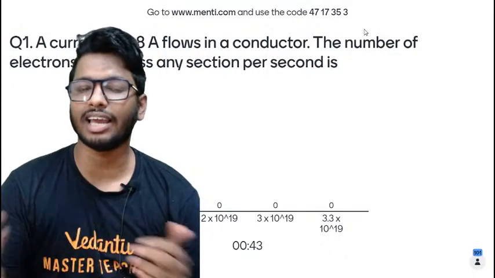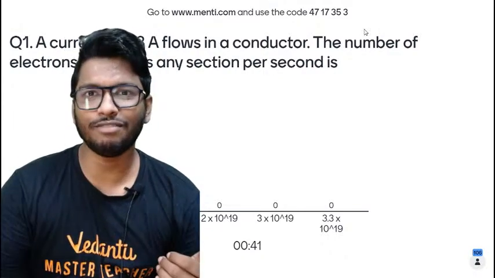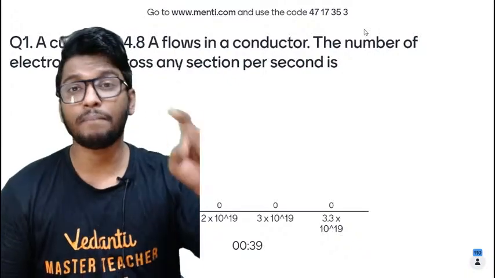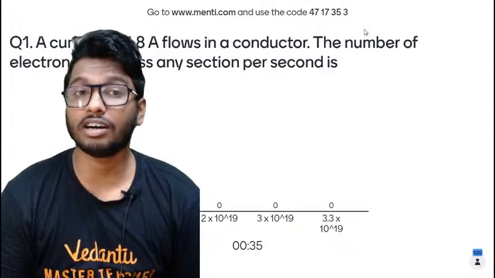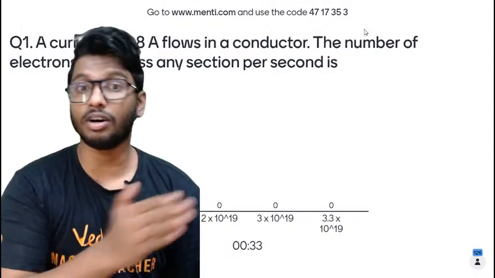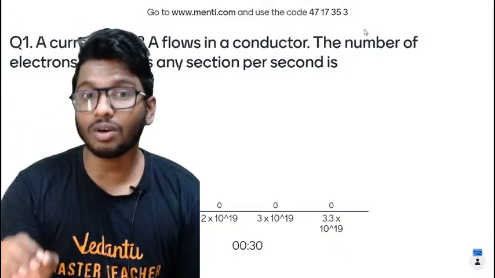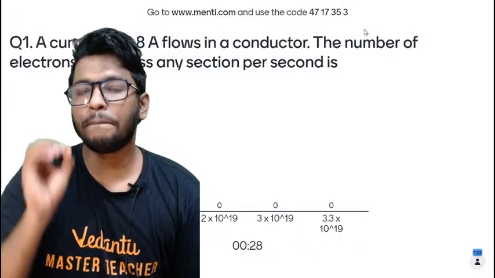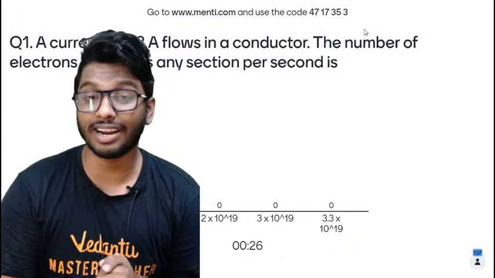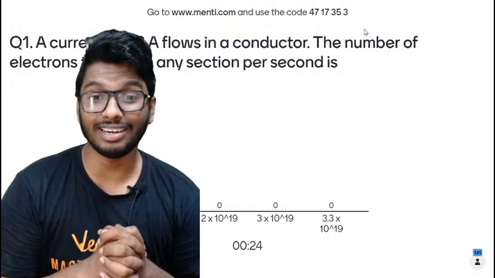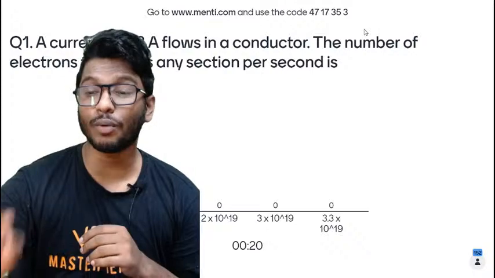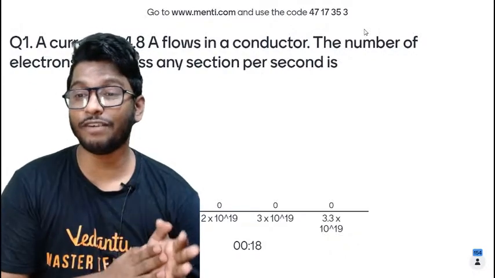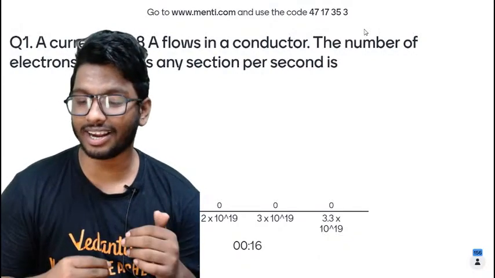Now, if you want, you can use a calculator, because I know you have to do it really fast. I don't want you guys to make calculation mistakes, but I want you to get the steps right. That is more important for me. So a current of 4.8 amperes flows through a conductor. The number of electrons that cross any cross section per second is how much? You have 20 more seconds. 154 of you guys have already answered. Quickly, guys, quickly.